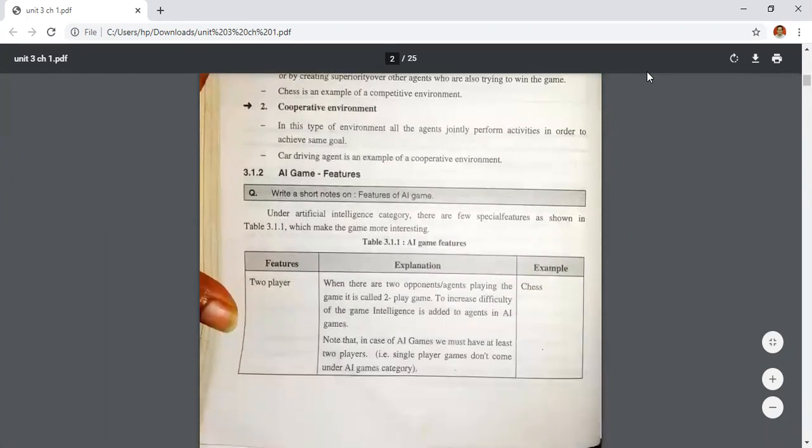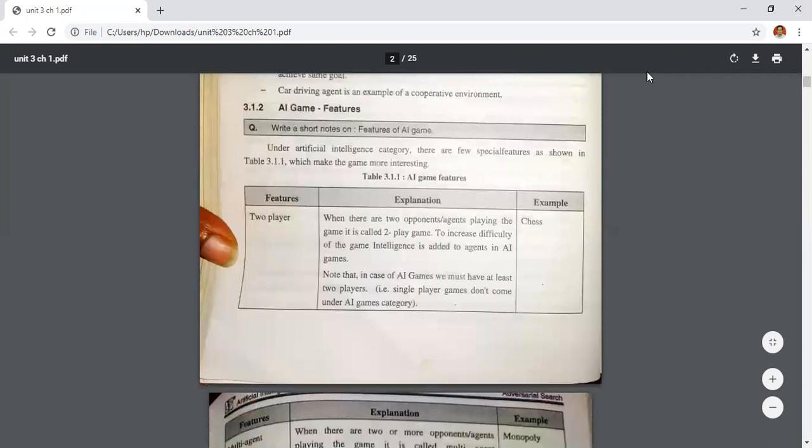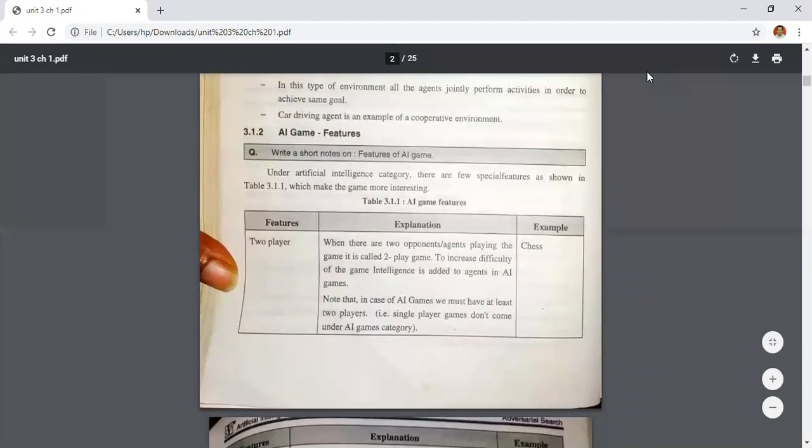Then, what are the features of this game? First is the two-player game. Two-player game means the game has exactly two users or agents. When there are two opponents playing the game, it is called a two-player game.